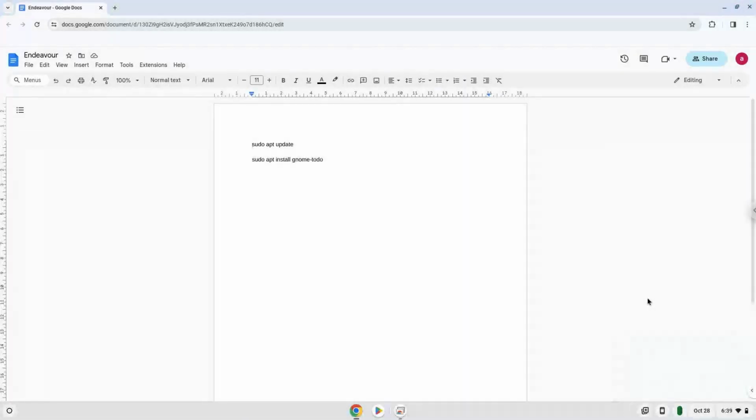Hello. Today we are looking at how to install Endeavour on a Chromebook. Firstly, we will turn on Linux apps. To do this, we will go to our system settings and click on the advanced section on the left panel.